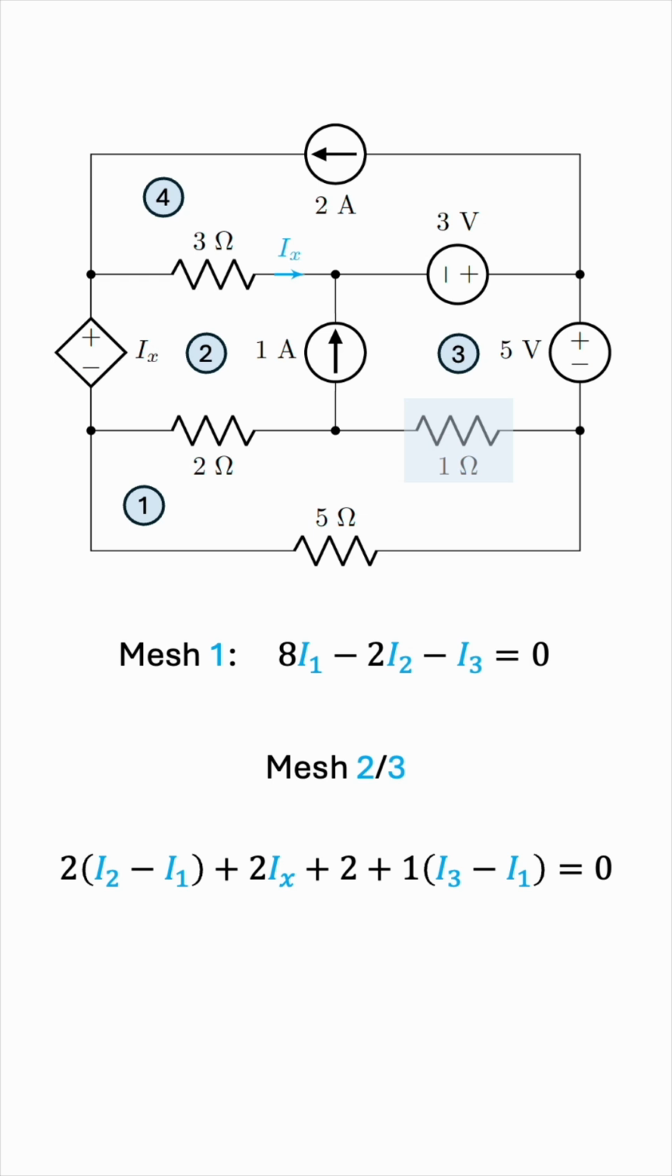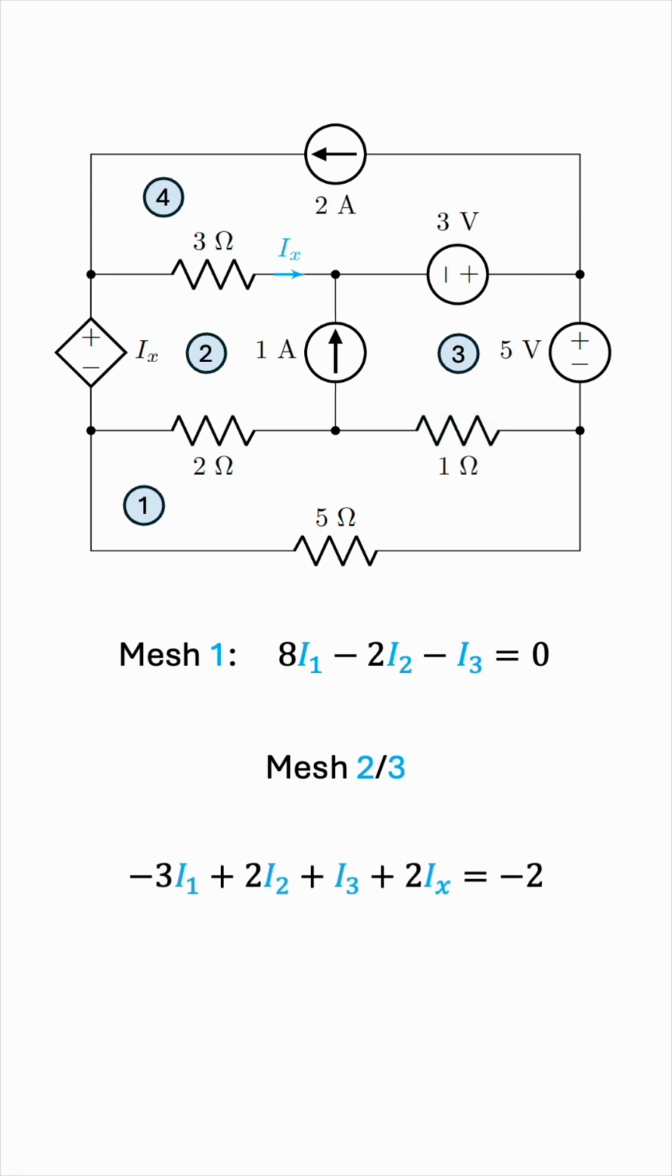Good. Let's clean up. We'll expand, group like terms, and we get the following equation. But this is not ready yet because we see Ix in this equation and we only want to see 3 unknowns, I1, I2, and I3, so that it has the same form as the equation for mesh 1. We can actually do this by noting the fact that Ix is the difference between I2 and I4.